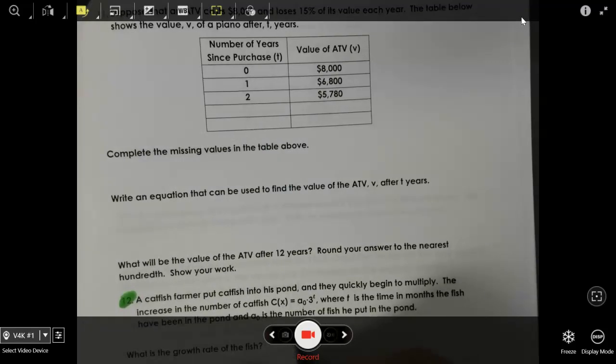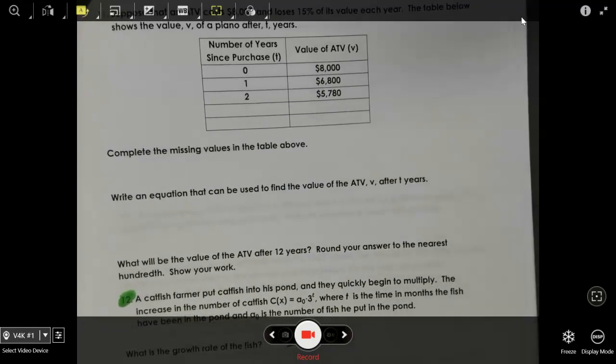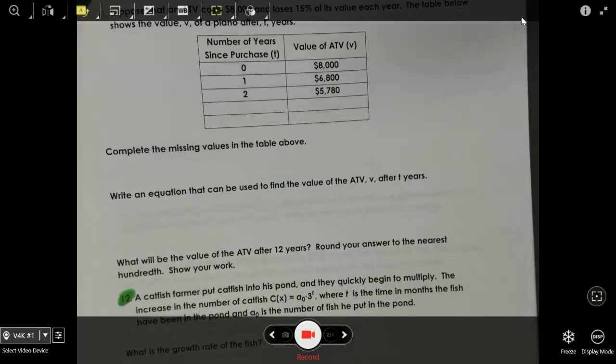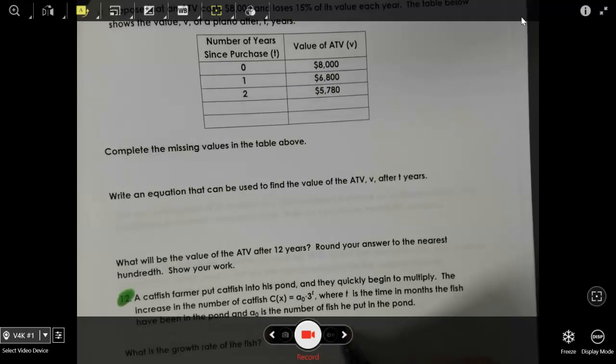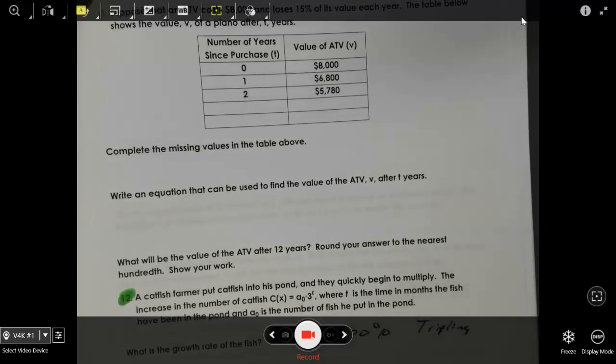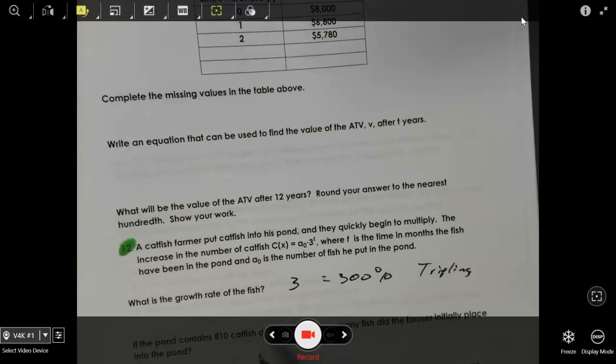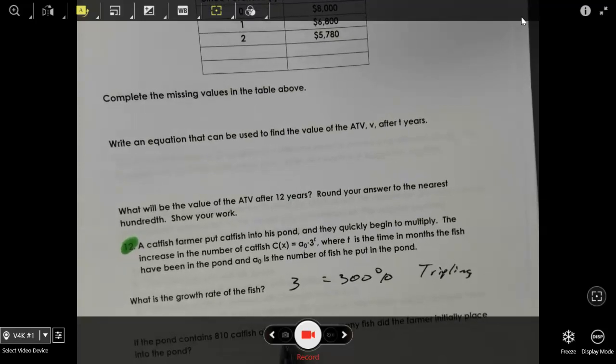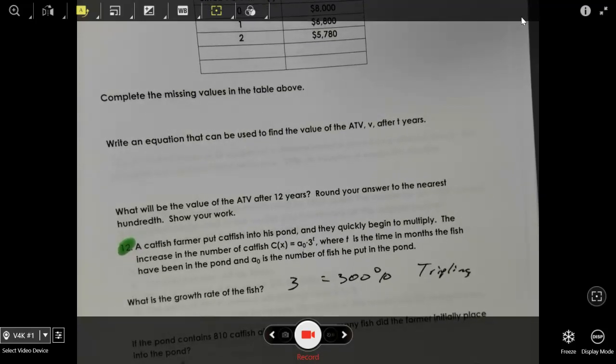Well, it's going to be 3. Now, another way you can put that is 300%, okay? 3 is 300%. So I don't know if it's going to be a percentage or if it's just going to say 3, which is tripling the rate of growth. You can say that it is tripling, being multiplied by 3. If the pond contains 810 catfish in 4 months, how many catfish did the farmer initially have in place?